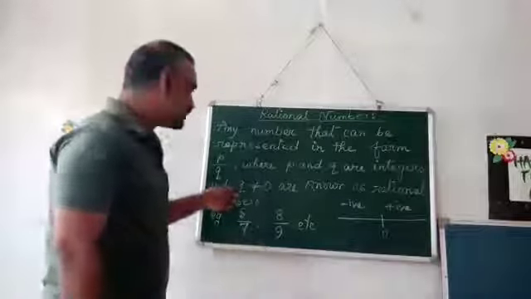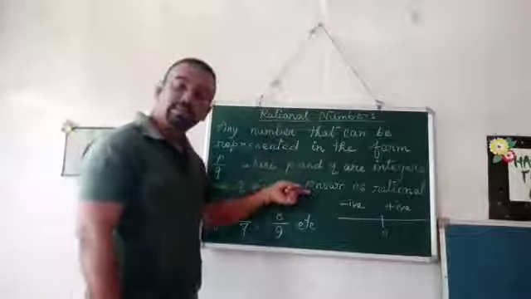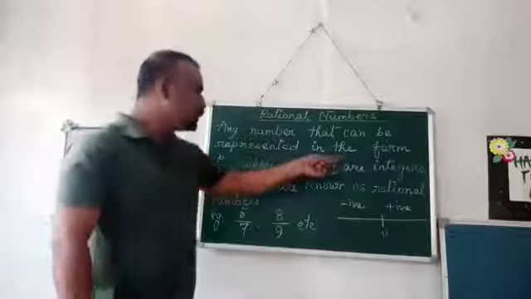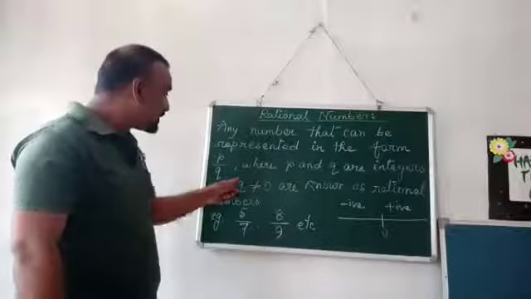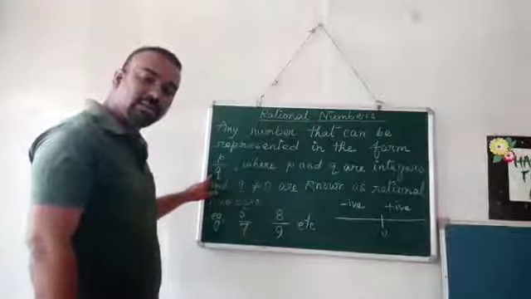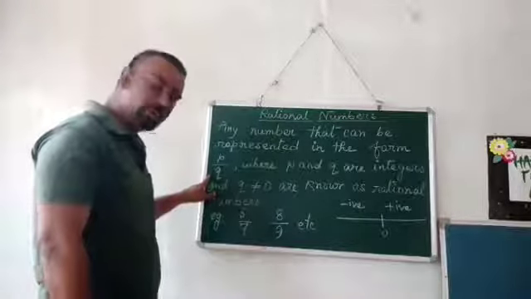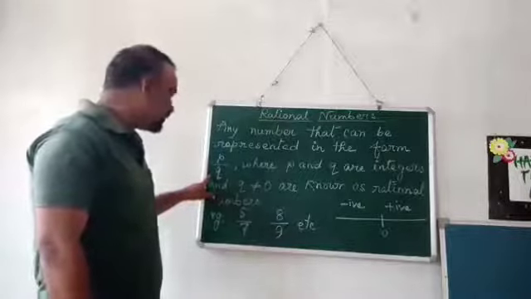What is the condition? P and Q should be integers, and Q not equal to 0. That means the number at the denominator's place should not be equal to 0. That is known as a rational number.